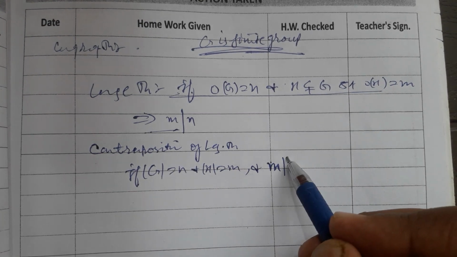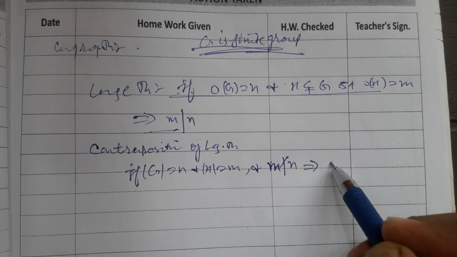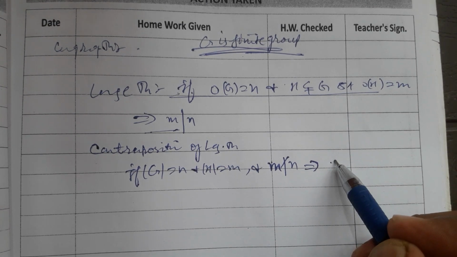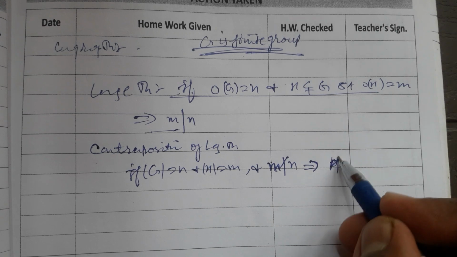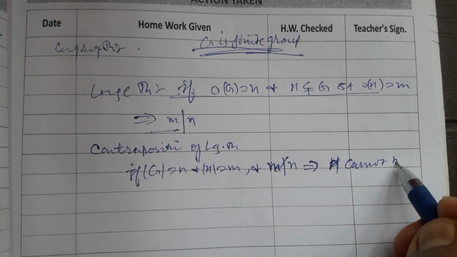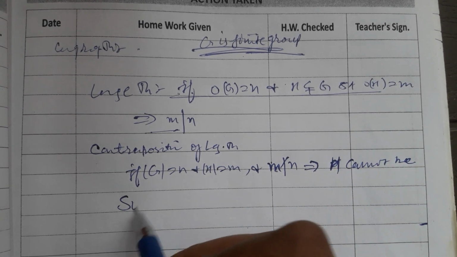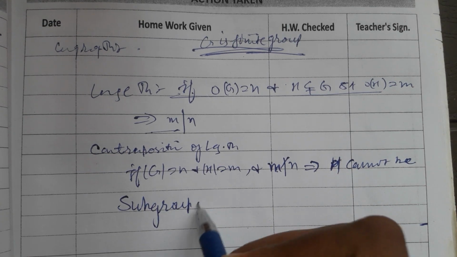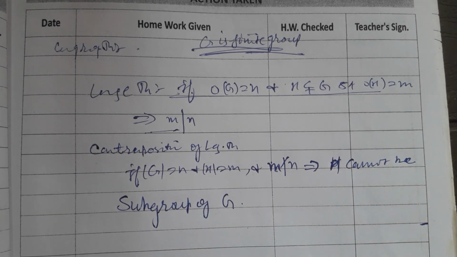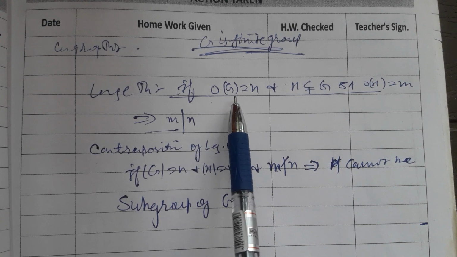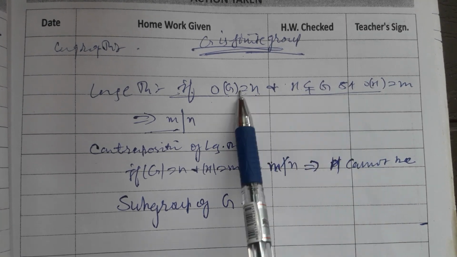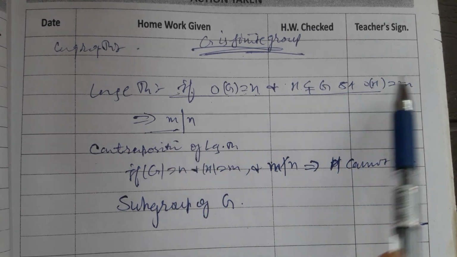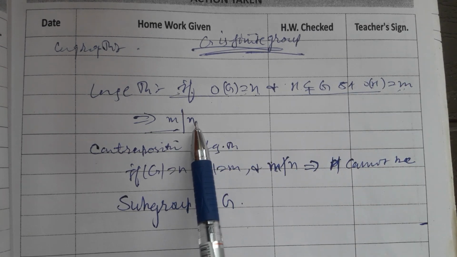The contrapositive says: if m does not divide n, then H cannot be a subgroup of G. The theorem says that if G is a finite group of order n and H is a subgroup of G of order m, then the order of the subgroup divides the order of the group.